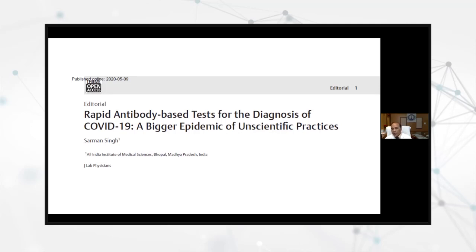So the government banned it, but still in Indian markets they are still there. And people are misusing these, just like they did in the case of tuberculosis, where they were using serodiagnostics for TB. So that happens. The antibody test is a big no for diagnosis, and of course not for prognosis. Diagnosis and prognosis, a big no for coronavirus; the only utility is for serosurveillance.